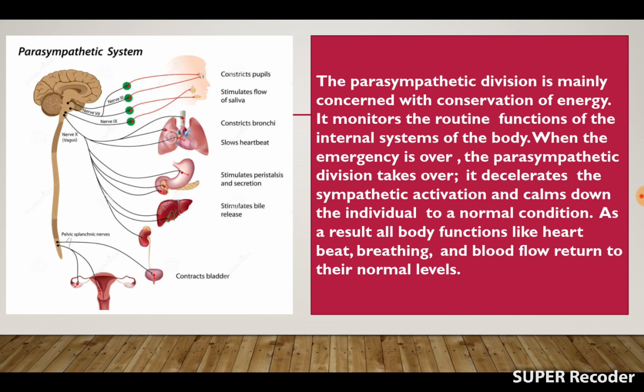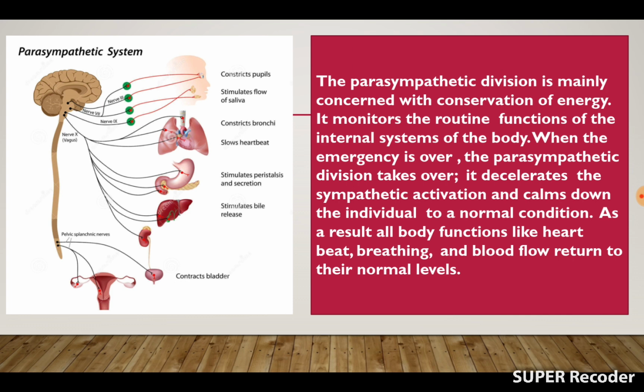And the next part of the autonomic nervous system is known as the parasympathetic division. Now the parasympathetic division is mainly concerned with conservation of energy. It monitors the routine functions of the internal systems of the body. When the emergency is over, the parasympathetic division takes over. It decelerates the sympathetic activation and calms down the individual to a normal condition. As a result, all body functions like heartbeat, breathing and blood flow return to their normal levels.